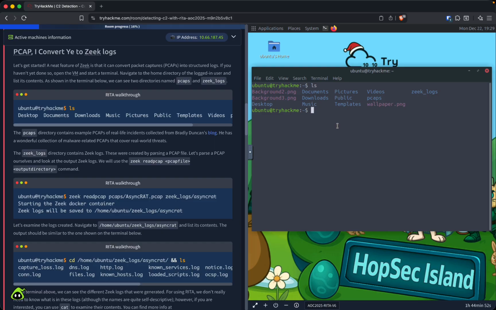Let's go ahead, cd PCAPs, zeek read PCAP, and then the output would be Zeek logs.